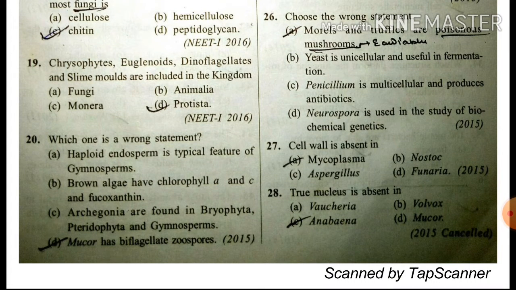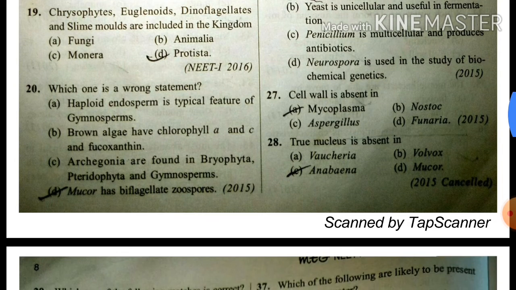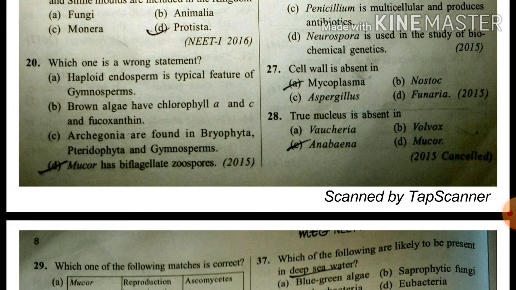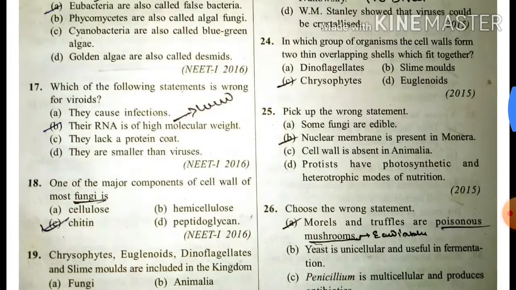Chrysophytes, euglenoids, dinoflagellates, and slime molds are included in kingdom Protista. Which one is a wrong statement? Here the wrong statement is Mucor has biflagellate zoospores and rest all are true. Okay. Haploid endosperm is a typical feature of gymnosperms. Brown algae have chlorophyll a and c and fucoxanthin. Archegonia are found in Bryophyta, Pteridophyta and gymnosperms. Okay. Next.